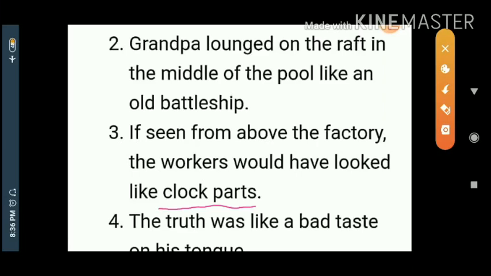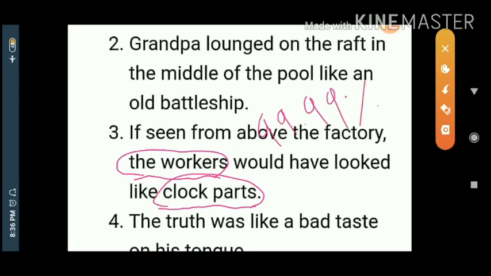Clumsily adjusted. Like that, all the workers would look, and you will get that from the height. Here, workers working in the factory are compared with the clock parts, and this comparison is up to 99.99%, that indicates simile.